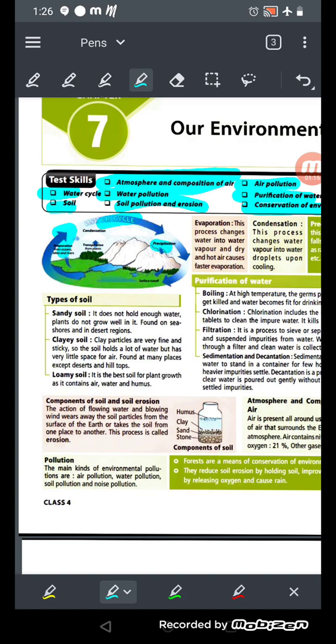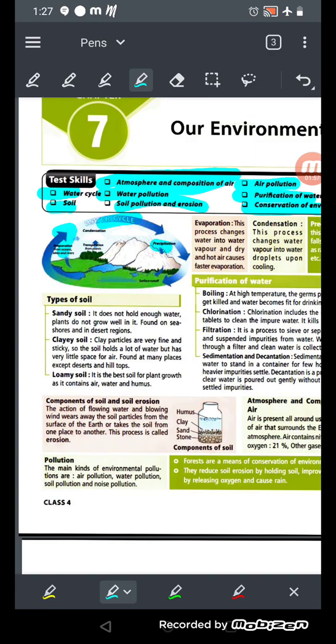So in this process of evaporation, what happens is water changes into water vapor, and dry hot air causes faster evaporation. Okay, so you know the water changes into water vapor, and how does it change? When there is too much heat, जब बहुत ज़्यादा sunlight हो या heat हो, so water क्या होता है, water vapor में change हो जाता है. Like you can see ना, in the summer time the water bodies like the lakes and river, वो क्या होते हैं, वो कम हो जाते हैं, because बहुत ज़्यादा fast क्या होता है, evaporation होता है. ठीक है, so in this process the water changes into water vapor.